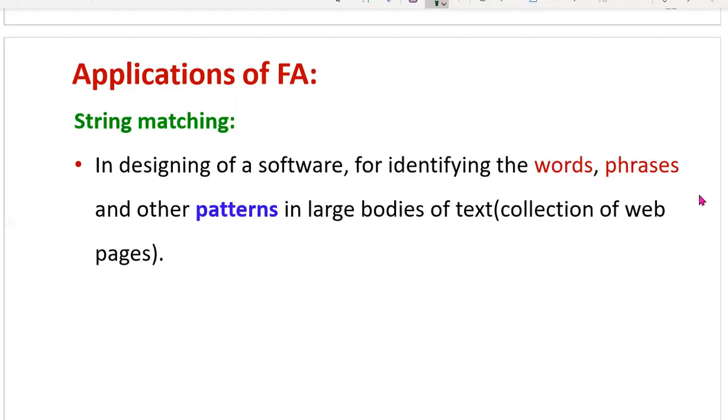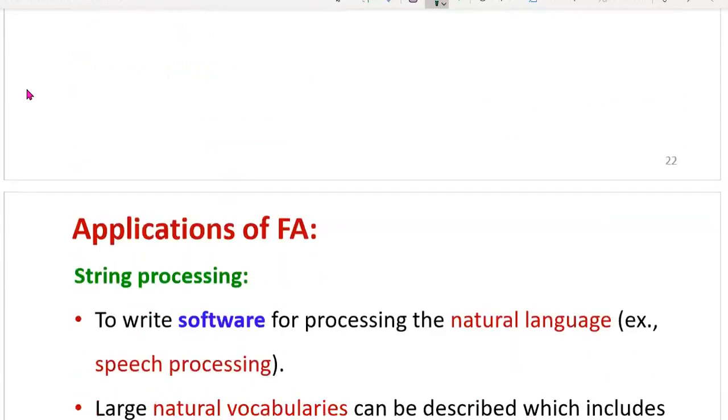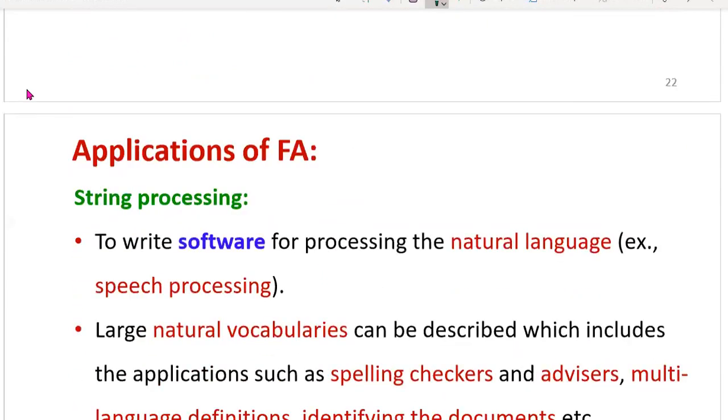From that, your required result is displayed by using the concept of string matching. Your search keyword is matched with the pattern from the collection of web pages data, that is string matching. So in that extraction, finite automata is used.